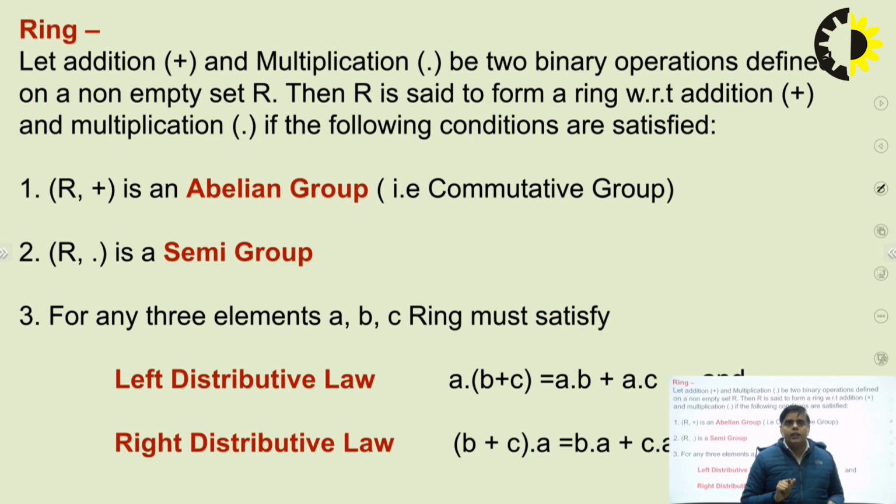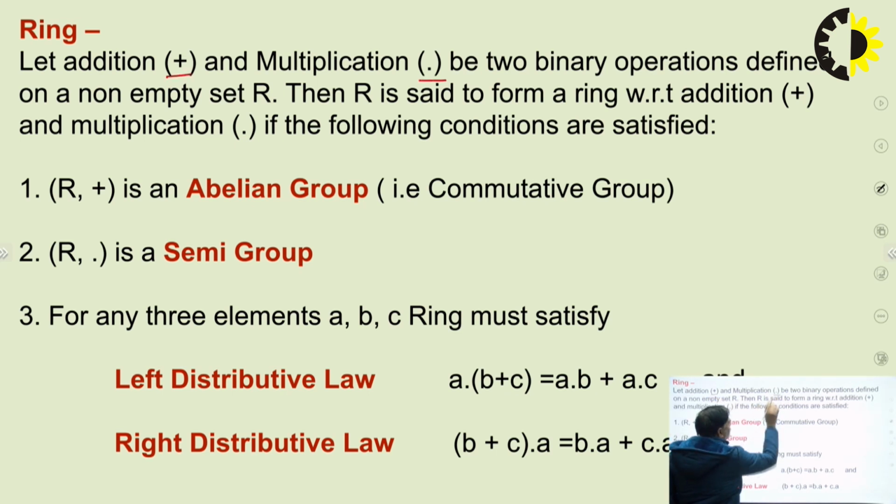First is the addition, second is the multiplication. And we have a set of elements. This set of elements with respect to addition will follow some set of properties, and with respect to multiplication it will follow some set of properties. And if these elements follow these properties, then we can say that these elements will form a ring. So we will discuss one by one. We already told you that there are two operators. First is the addition, second is multiplication. In a ring, the operators are fixed. The first is plus and the second is multiplication.